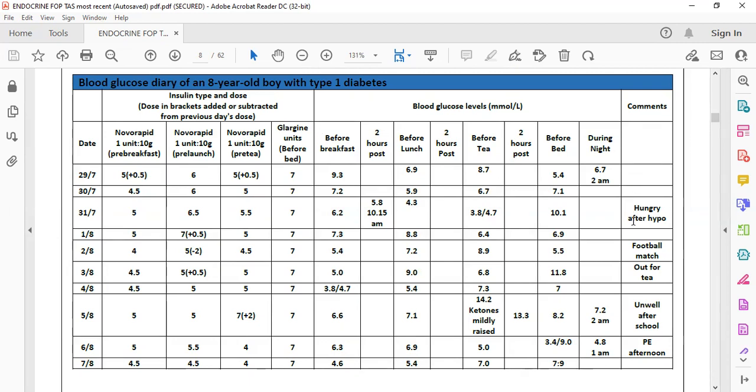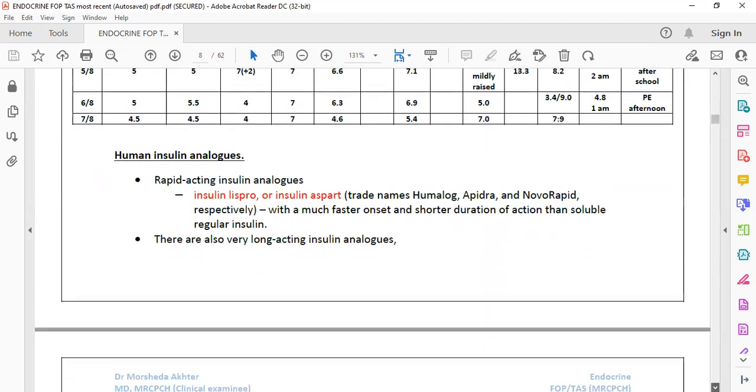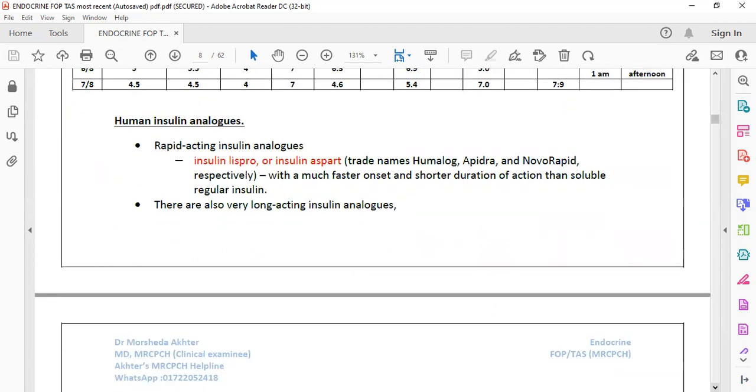Sometimes the patient becomes hypo, or sometimes it is normal, or sometimes ketosis is there. Everything is written here. So how will you manage a patient with diabetes mellitus? You will manage the patient with insulin. It can be rapid acting insulin.